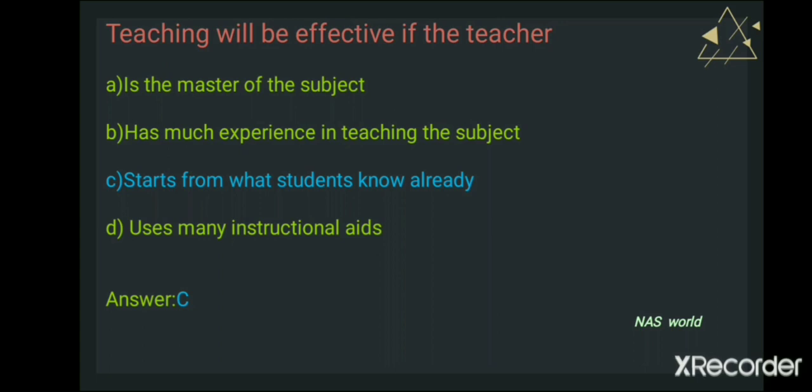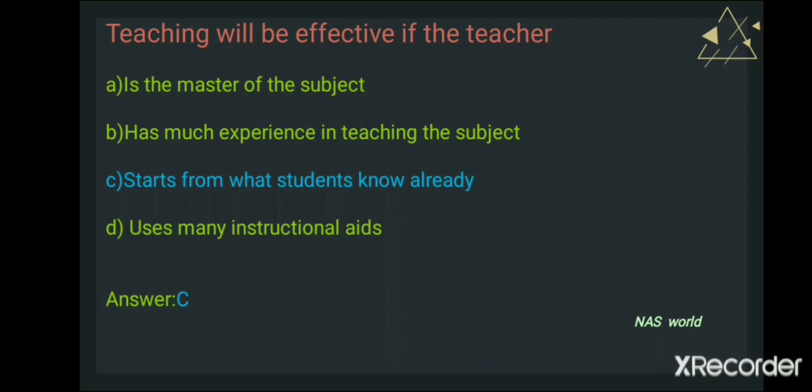For example, if we are starting a new class or a new topic, first of all the effective teacher must understand what the basic knowledge is, what the level of the students is, what the ability or capability of the students is, and what the students already know about that topic. Okay, an effective teacher can be called effective only if the teacher is able to understand the students. So before starting a chapter or a topic, she or he must know what the students already know. That is the basic thing.